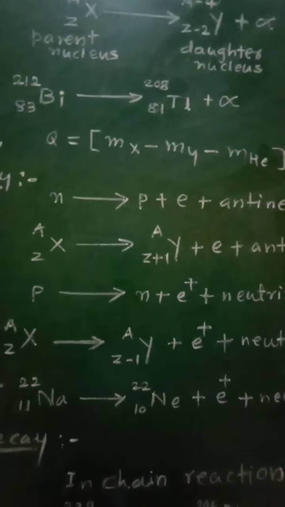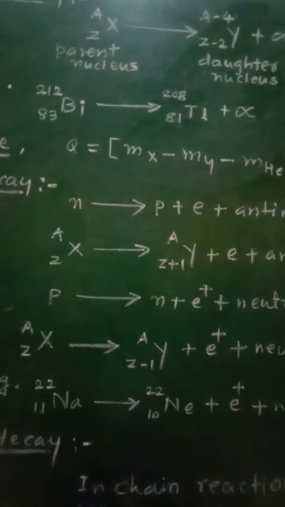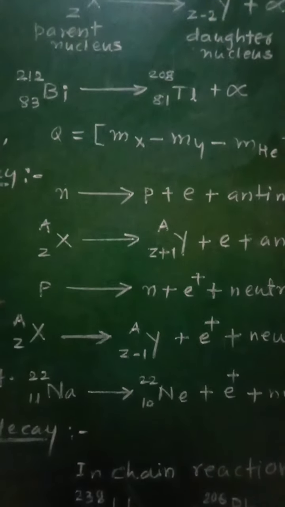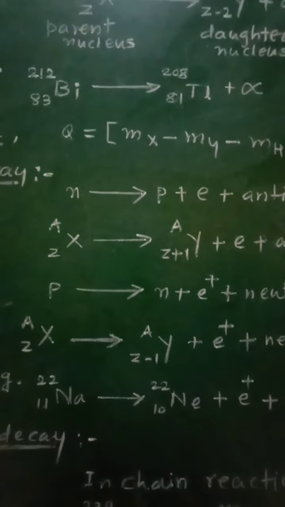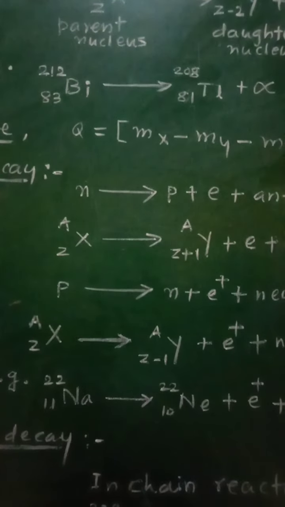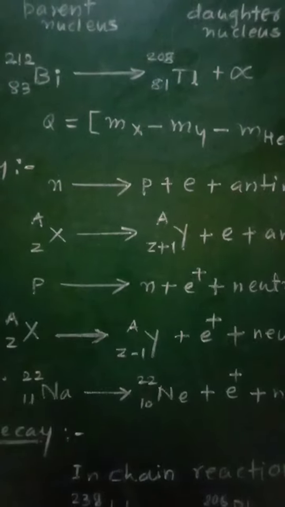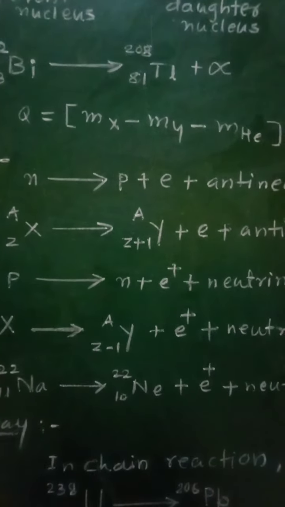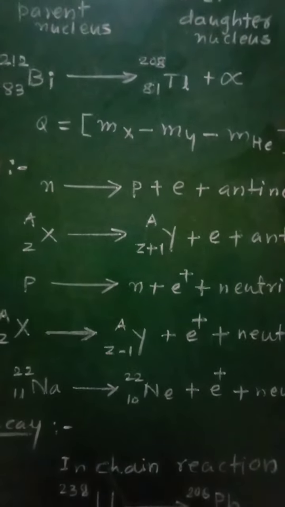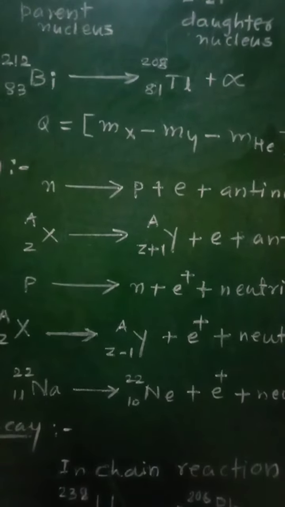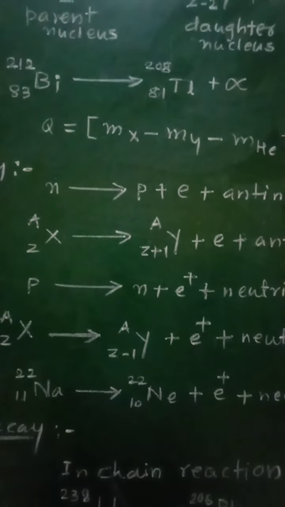Neutrino and anti-neutrino are particles which have very small mass and no charge.